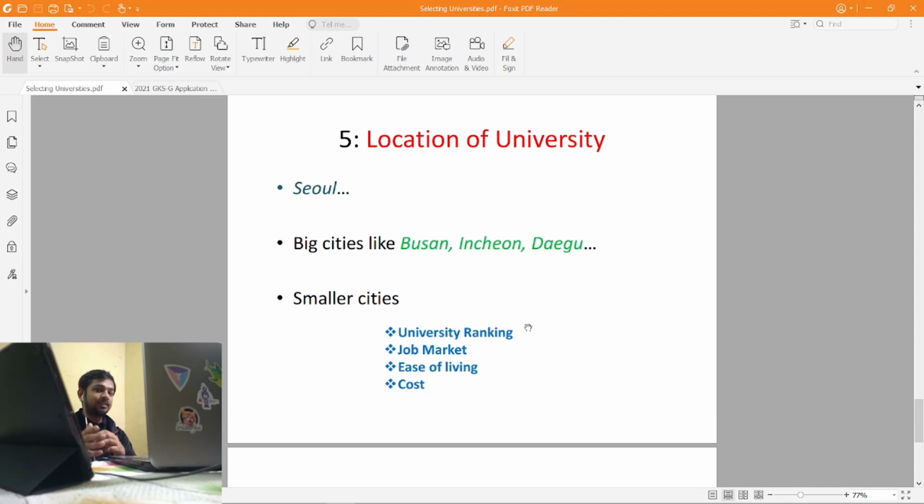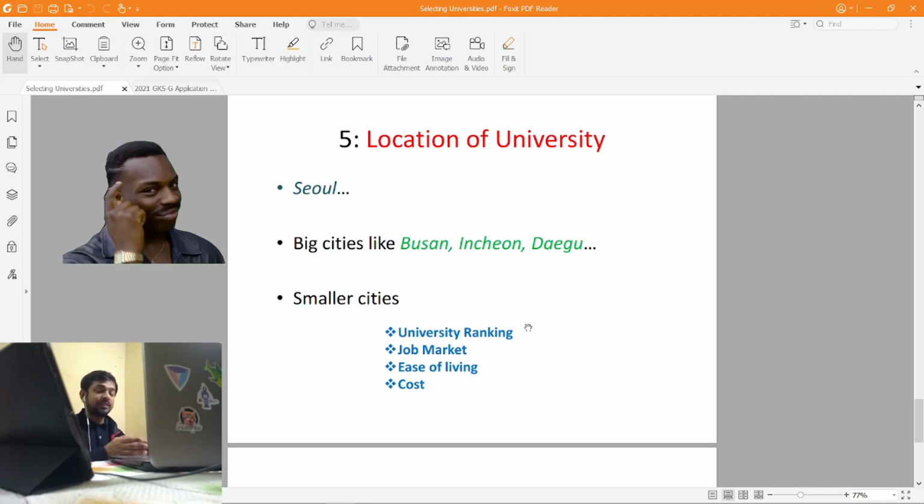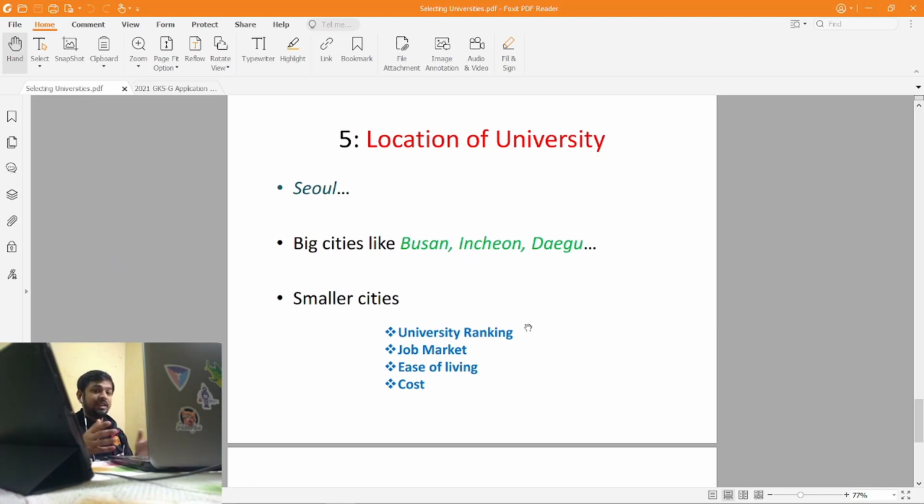Then the other thing is the job market. Once you graduate from the university, you should have a large number of companies available in the city to go and take the interview and keep trying for a job. But if you are in a remote location, maybe a smaller city, then the number of companies available will be less for you. So that is also an important parameter, the job market. If the city is big, then the job market will also be big. And ease of living: if it's a big city, of course there will be a lot of amenities. You can go and visit the places.